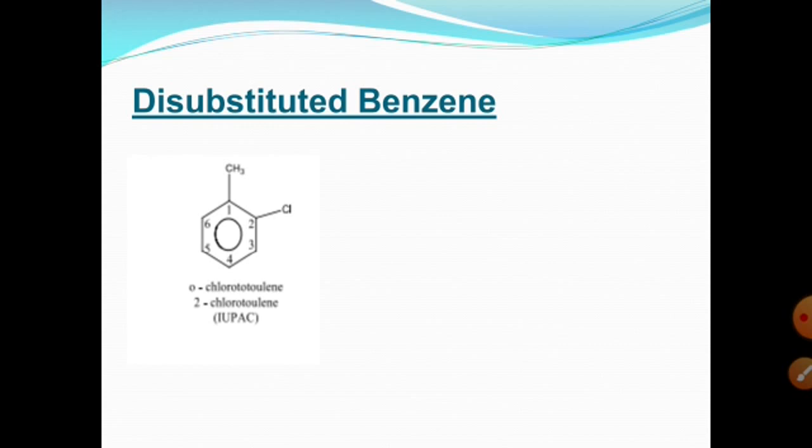In the IUPAC system we use 2-chlorotoluene, and in the common system we use orthochlorotoluene. The 1,2 position is the ortho position, the 1,3 position is the meta position, and the 1,4 position is known as the para position.